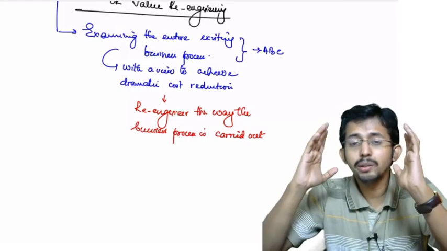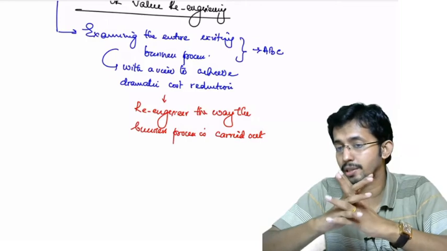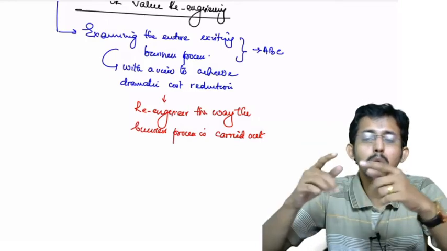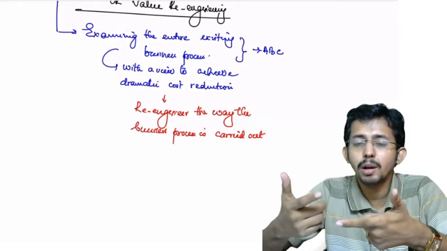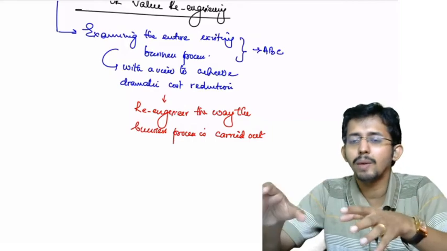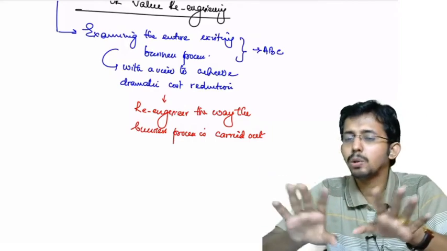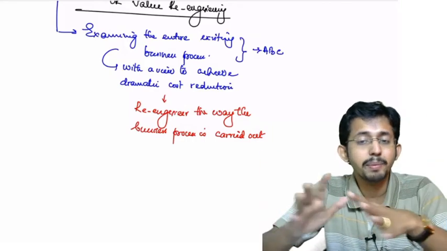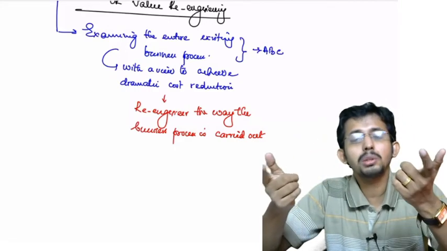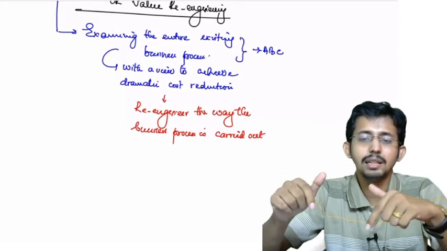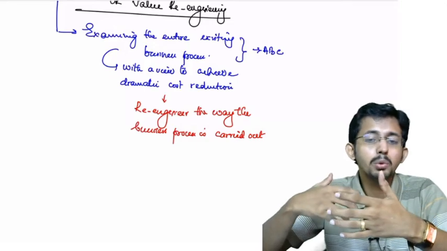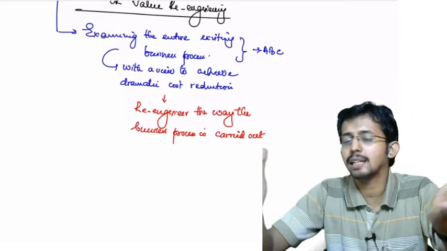See, you are looking for 70% or 60% cost reduction. If you want to have such a big cost reduction, then you should be trying to find out a better way of doing the current business. It's not enough that you identified non-value added and value added activities and eliminated them. That won't help you to achieve a 60% or 50% cost reduction. If you want to achieve that level of cost reduction, you should completely re-engineer the way the business process is done. Okay, you may have to change the entire technology.